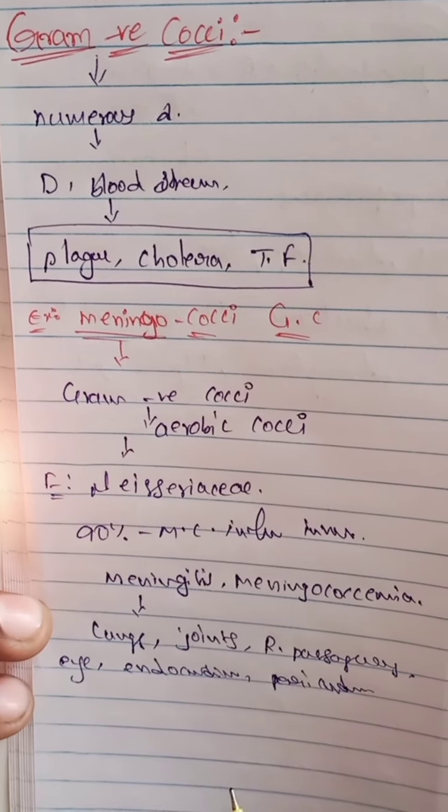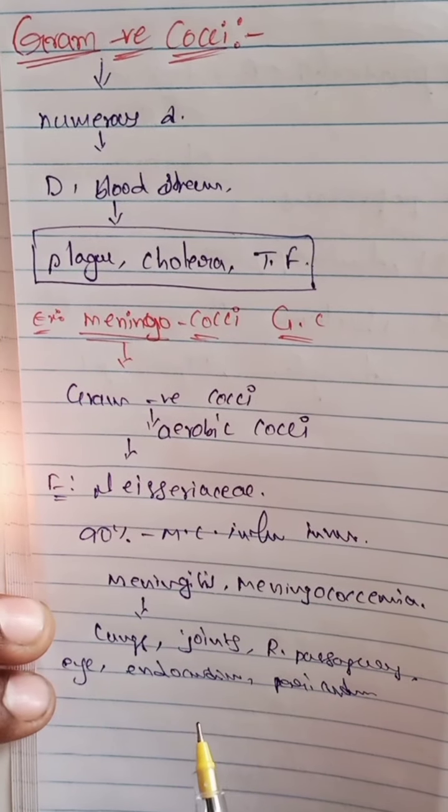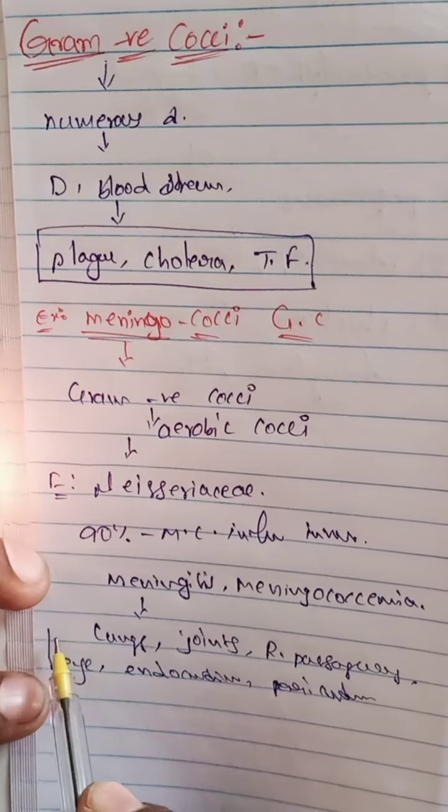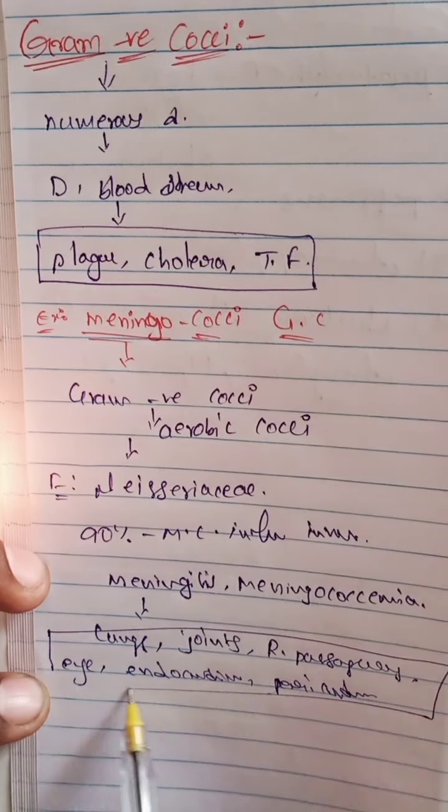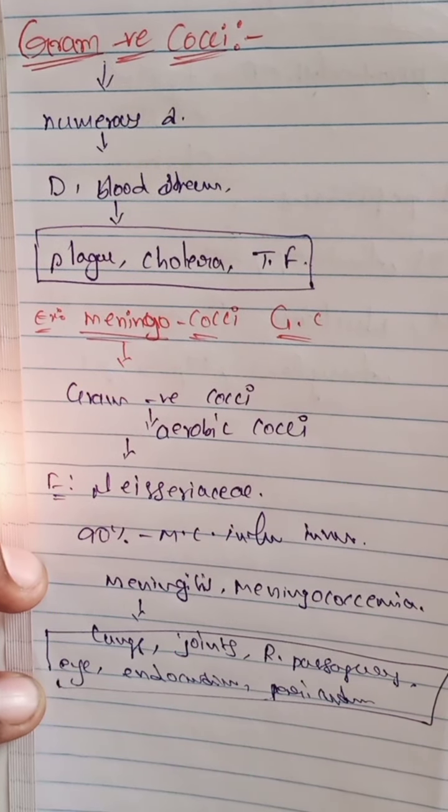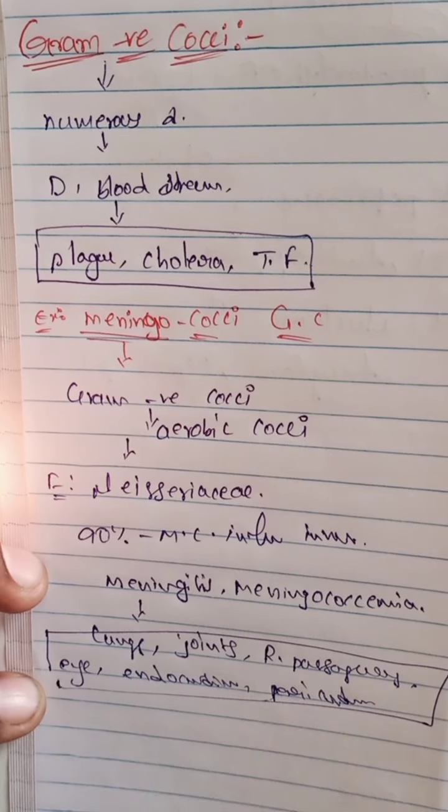These body parts are involved in gram-negative cocci infection.